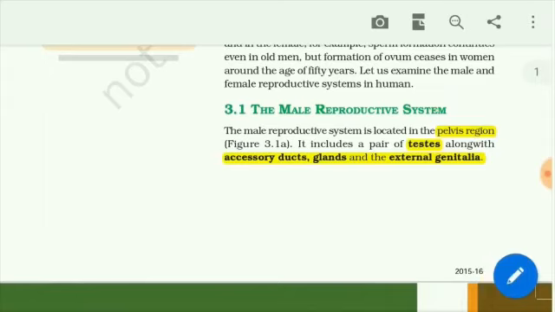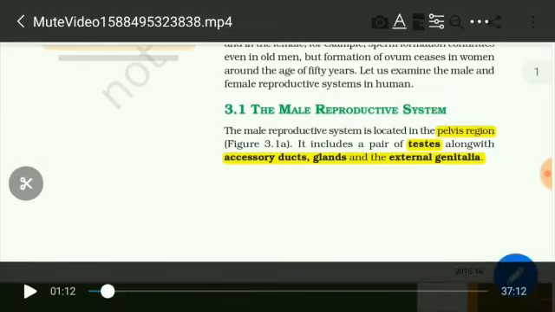External genitalia means external organs. So actually, the testis, accessory ducts and the glands are internal inside our body, and some organs are external, that is the external genitalia organs. It's also important for the production of gametes as well as delivery of gametes to the female genital area.